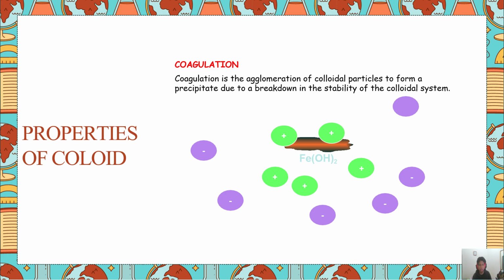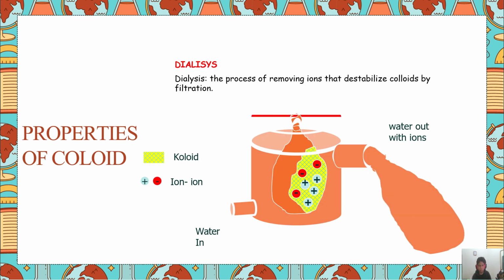Coagulation is the agglomeration of colloidal particles to form a precipitate due to a breakdown in the stability of the colloidal system. Dialysis, the process of removing ions that destabilize colloid by filtration.